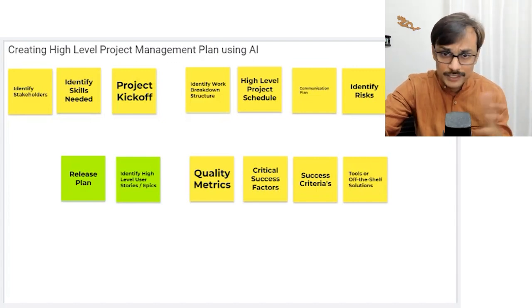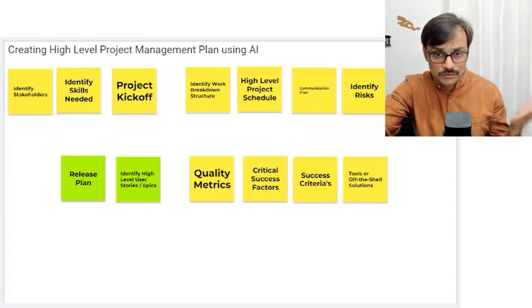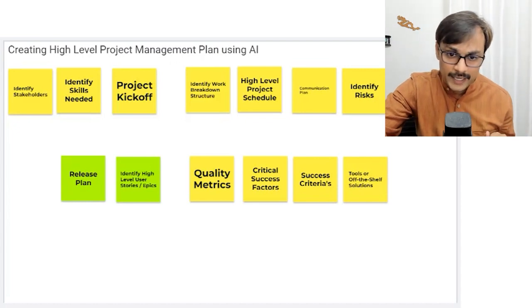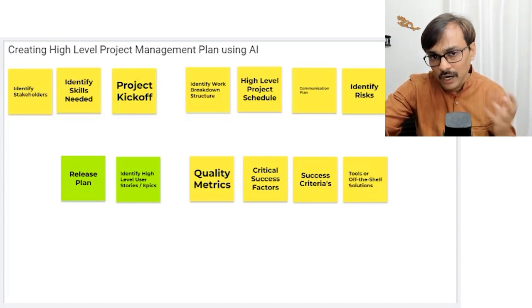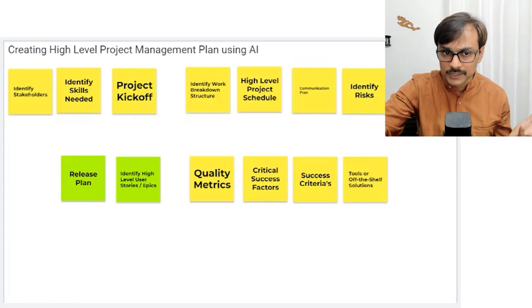So a lot of things related to the project management plan I want to do using an AI tool. And we can also explore what if you want to do this particular work in the agile context. First we will focus on the predictive lifecycle style, then we go into the agile possible variant. Now, before I get into the details, let's see the case study first.